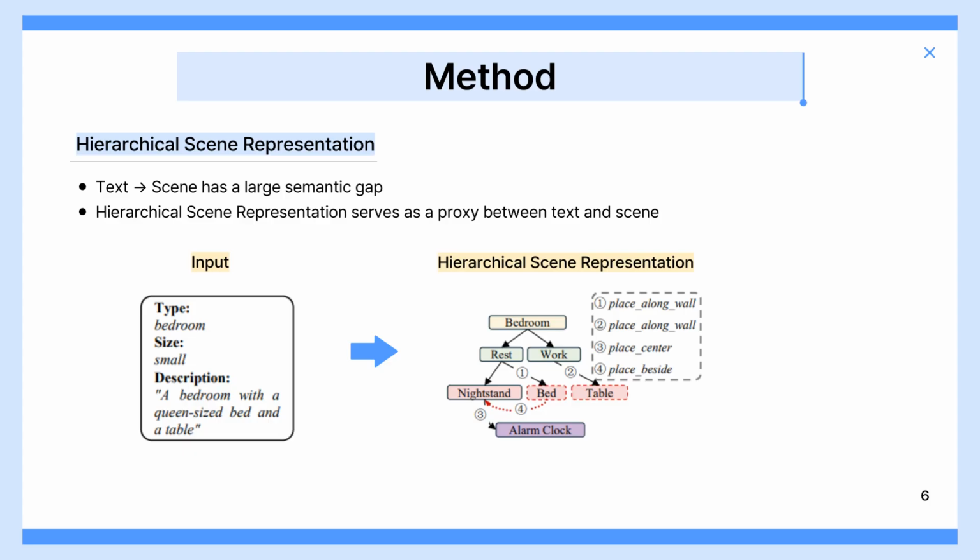The first core concept is the hierarchical scene representation. This serves as a proxy between natural language inputs and 3D layouts. The scene is represented across four levels: the whole room, functional regions, floor-level objects, and finally supported objects. Breaking the problem down this way allows the model to handle small tasks instead of solving everything at once.